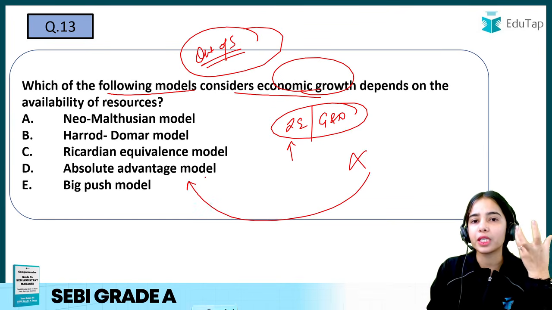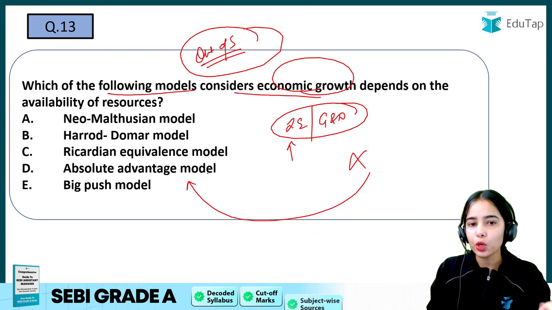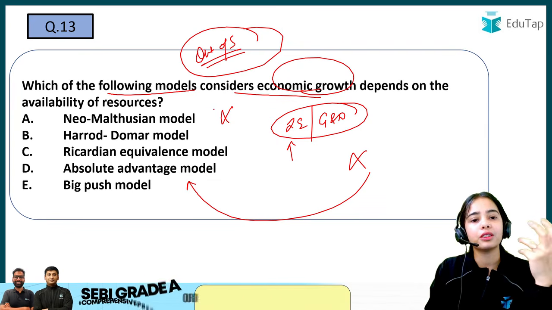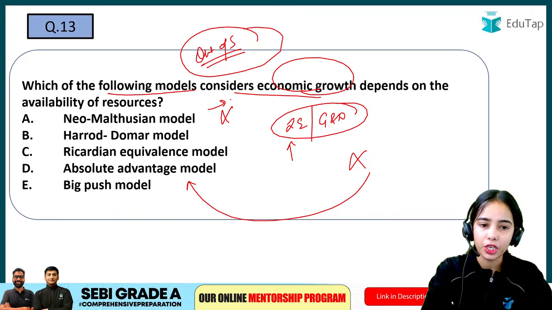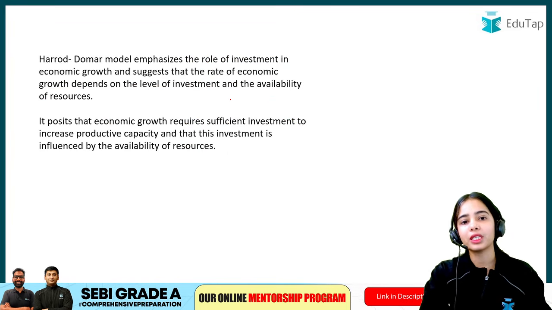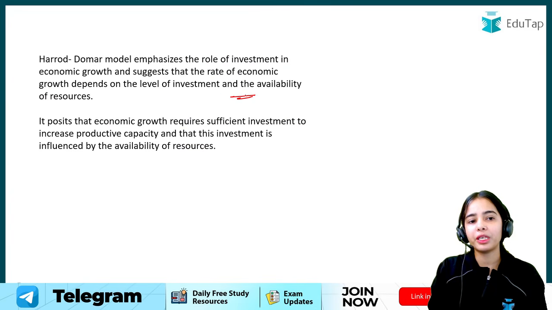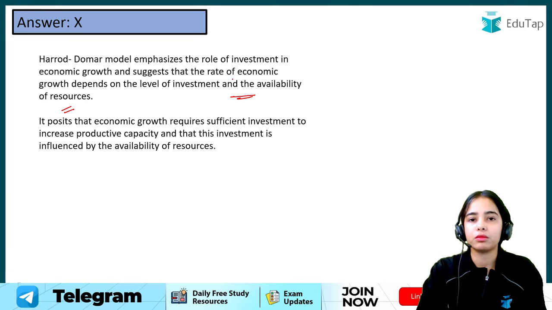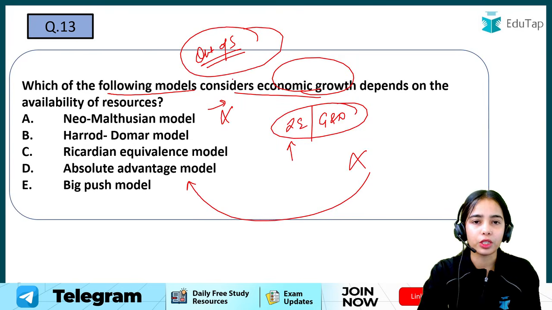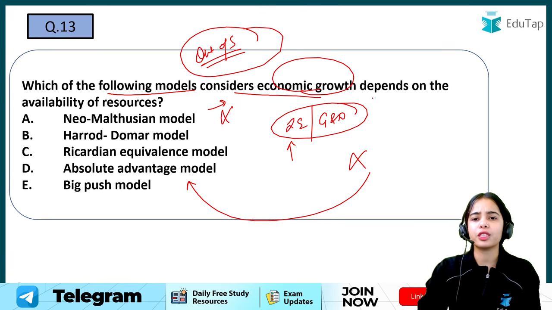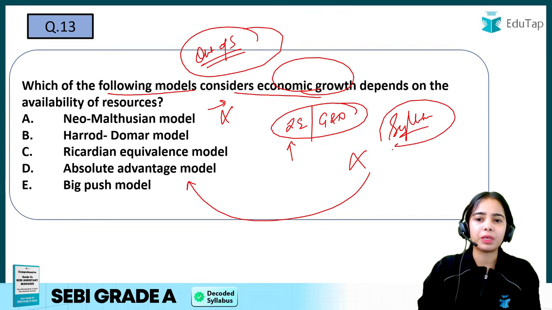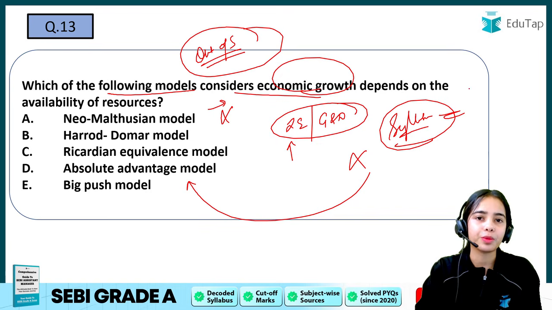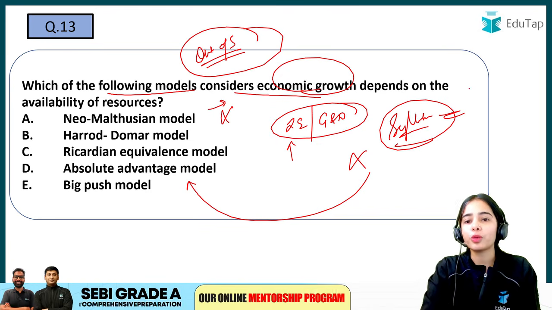For such out of syllabus questions, either use logic, and if logic cannot be used, meaning it is a factual question, then you will have to leave it. It was the Harrod-Domar model that emphasizes the importance of the availability of resources for growth. But you cannot go through all the models, so do not put too much pressure on yourself. Just focus on your syllabus and try to complete it, because most of the questions that we are seeing are from the syllabus. One or two out of syllabus questions can come, but you should not be afraid about it.